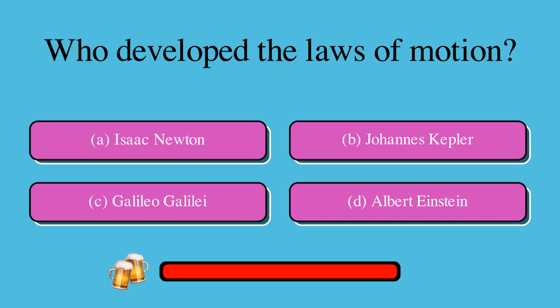Who developed the laws of motion? Is it A. Isaac Newton, B. Johannes Kepler, C. Galileo Galilei, or D. Albert Einstein? The correct answer is A. Isaac Newton.